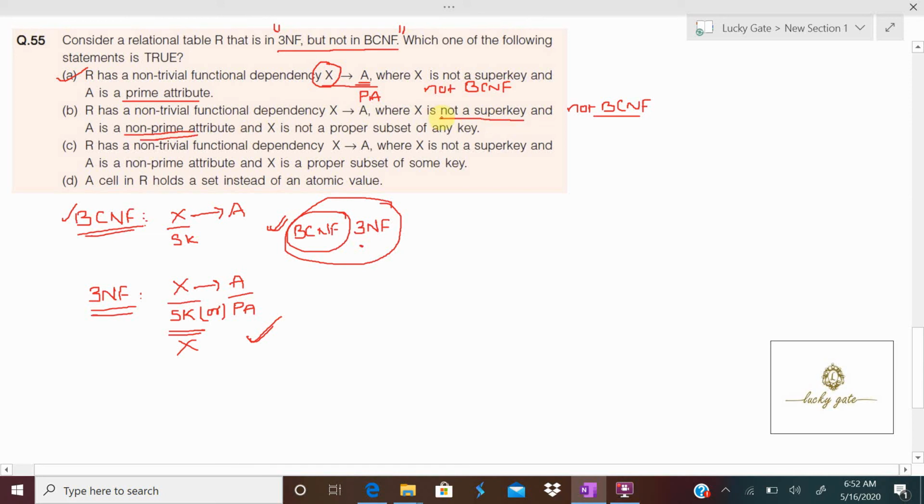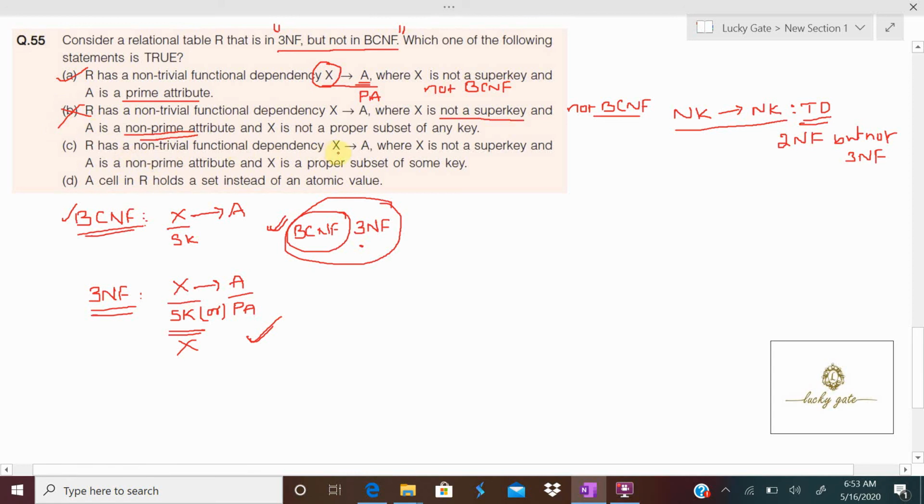So the LHS of the dependency is not a super key, we call it non-key, and the RHS is clearly a non-key. Such a non-key to non-key relationship we call a transitive dependency. If it is a transitive dependency, we can say it is in 2NF but not 3NF. So clearly option B does not satisfy the 3NF definition, so option B is wrong.